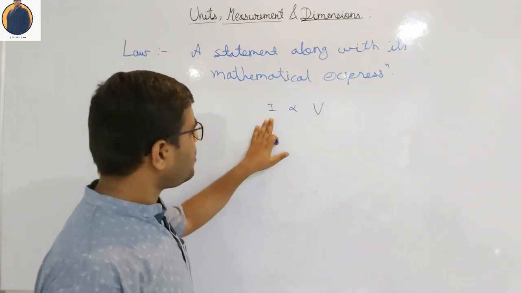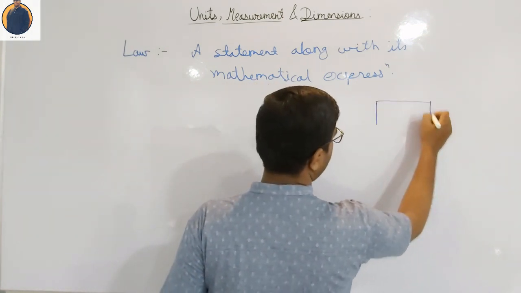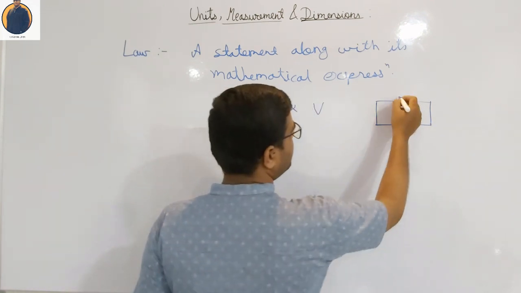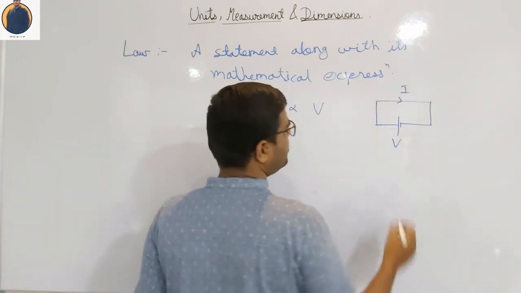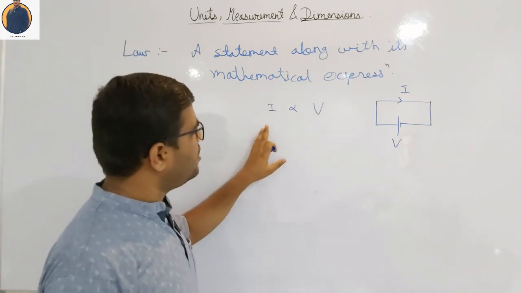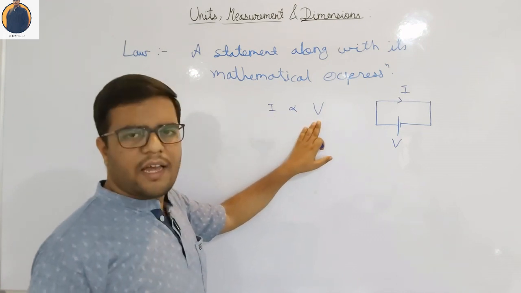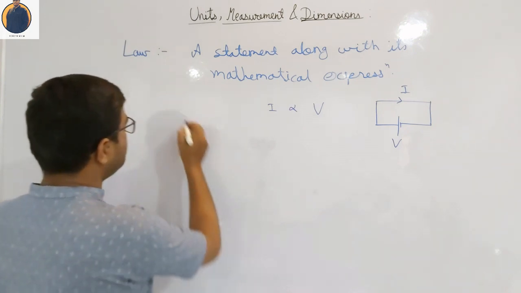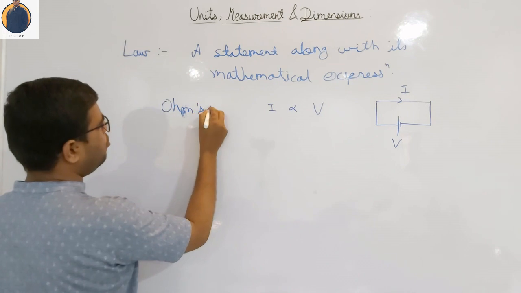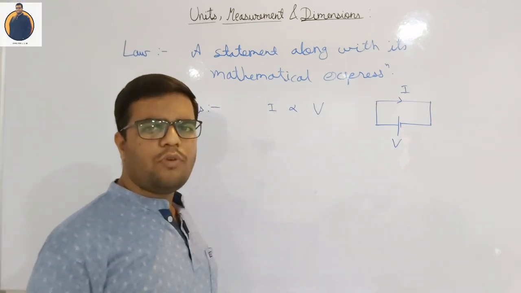So here in this law, you are seeing that the current in a conductor, whenever a wire is there and we apply a cell or a battery across it, then the current which is flowing through the wire is directly proportional to the potential difference which we have applied across it, right? So in this law, you can see that the current and the potential difference are directly proportional to each other. This is the statement of Ohm's law. Another very famous law is Newton's law of